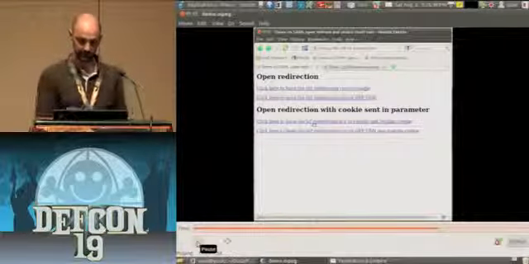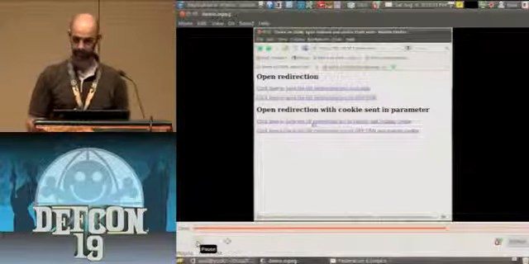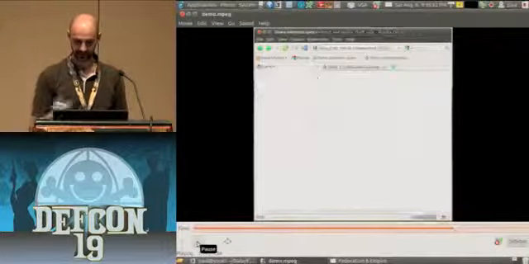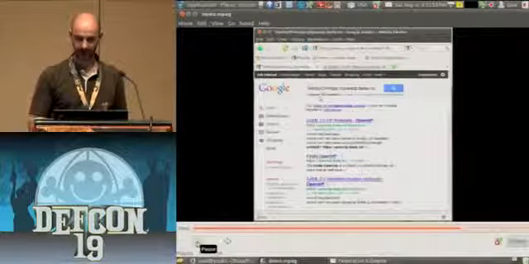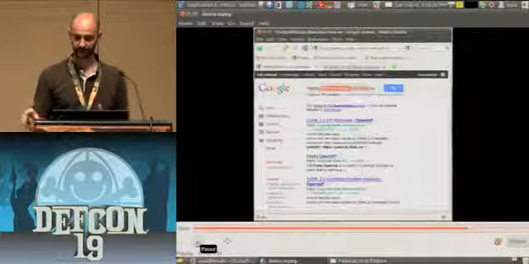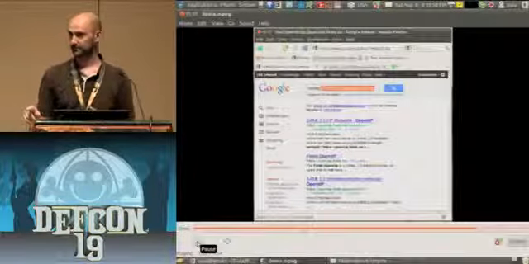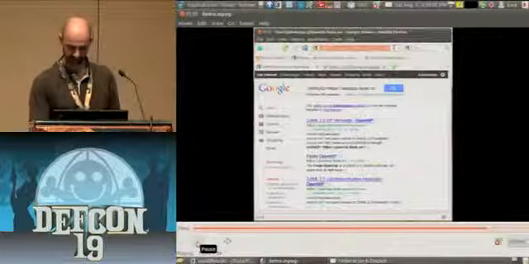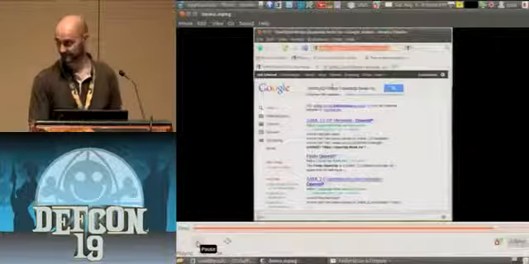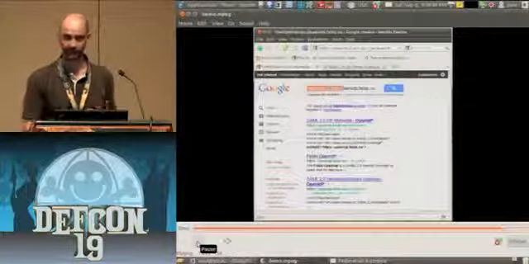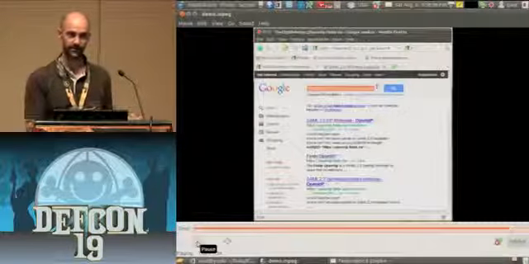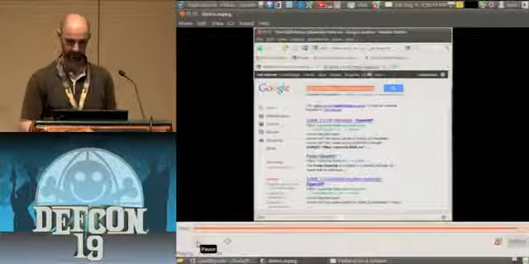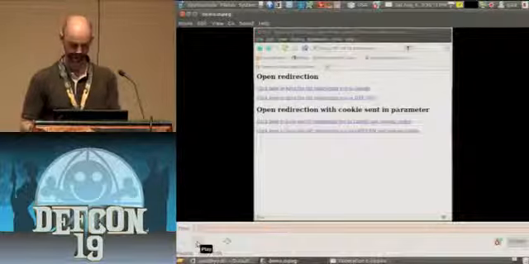And now, if you click on the malicious link, you'll see that the redirection ends up with the theft of the cookie. Right? So that's the demonstration. I hope that's clear. That's how you can steal a cookie and make cookies fly between the DNS domains using this kind of vulnerability.